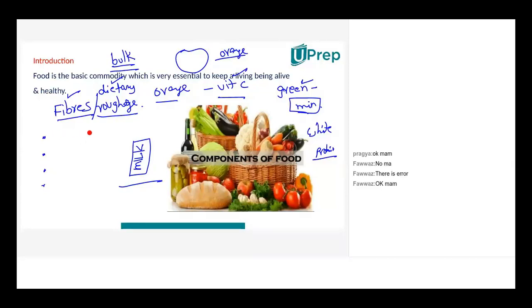So when we say dietary fiber, you can say guava, you can say spinach, anything that's mainly green. You can say lettuce. You can say, for that matter, orange, because the pulp that we eat, you're supposed to eat that pulp so that it adds to the bulk of our food. We're not supposed to eat only the juice. Correct? Is that clear to all?